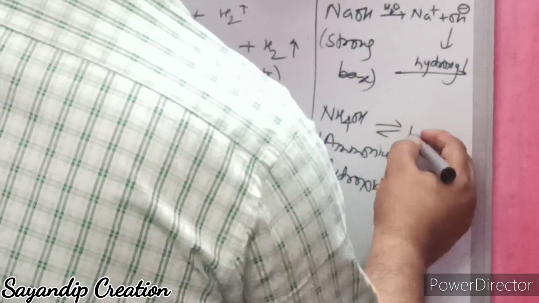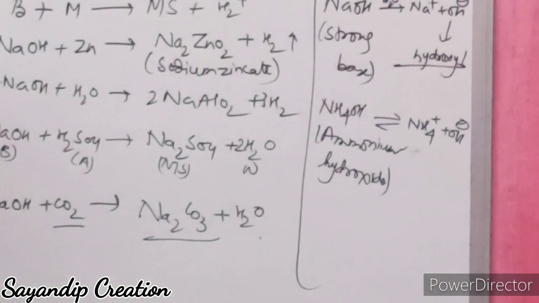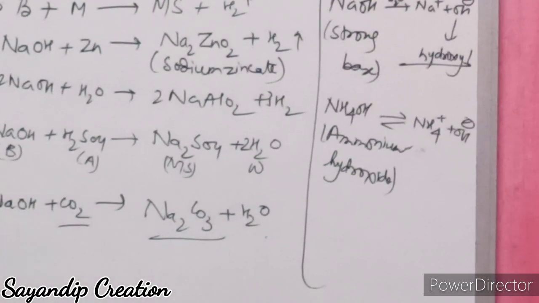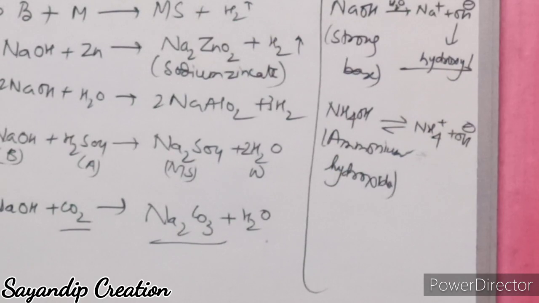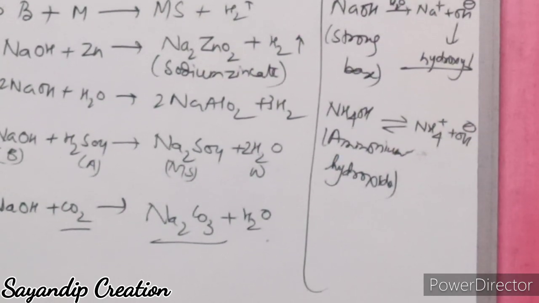It is reversible. It forms NH. That means complete dissociation does not take place. Is it, students? No. One more thing is there. Some bases are known as alkalis. You may have come to these terms. Alkalis. What are alkalis? Water soluble bases.